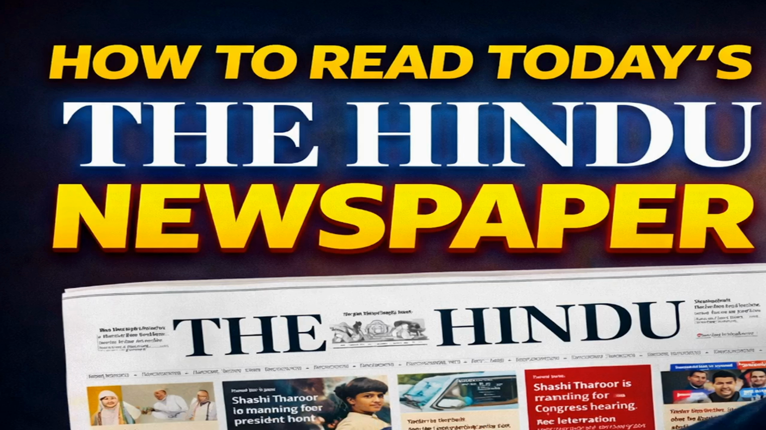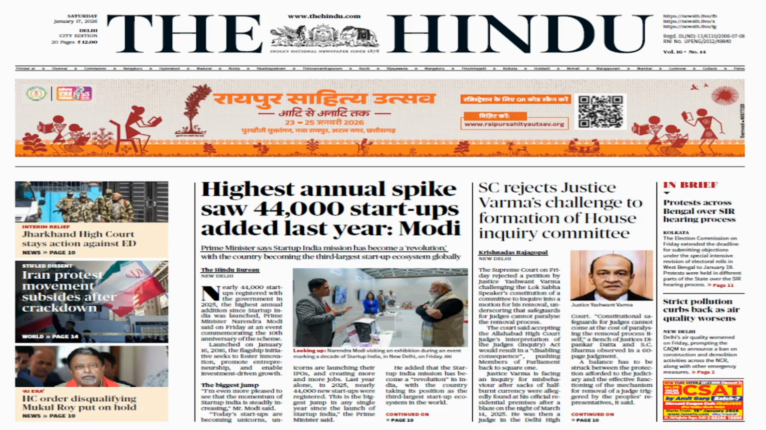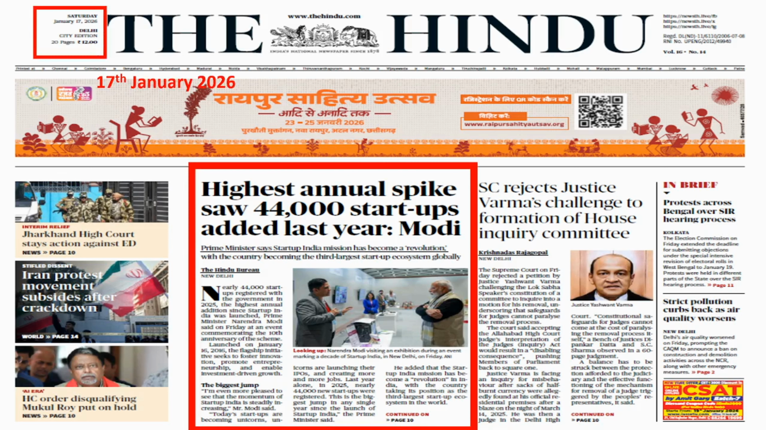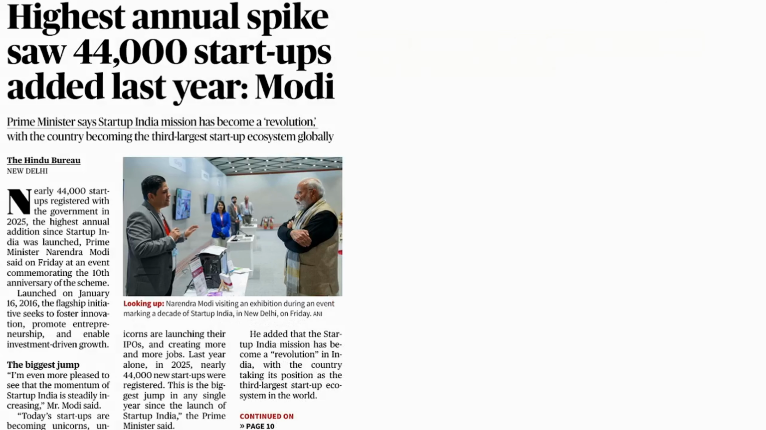Here we are doing daily newspaper analysis. Today we are analyzing the Hindu newspaper dated 17th January 2026, Delhi edition. So let us begin with the first important article related to National Startup Day 2026, recently commemorated to mark 10 years of the Startup India initiative.